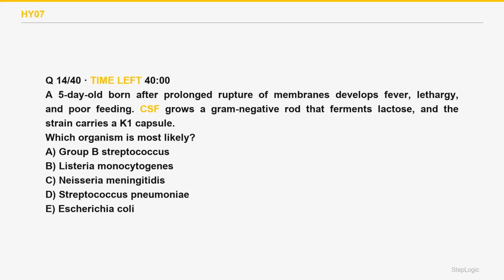Which organism is most likely? A 5-day-old born after prolonged rupture of membranes develops fever, lethargy, and poor feeding. CSF grows a gram-negative rod that ferments lactose, and the strain carries a K1 capsule. Read the command. Identify the organism. A lactose-fermenting gram-negative rod with a K1 capsule is E. coli.